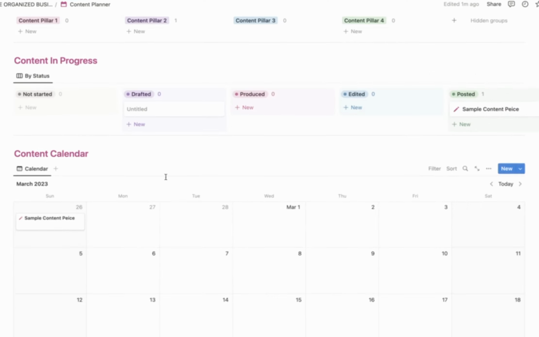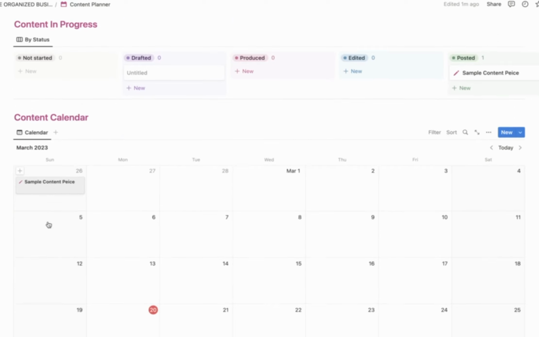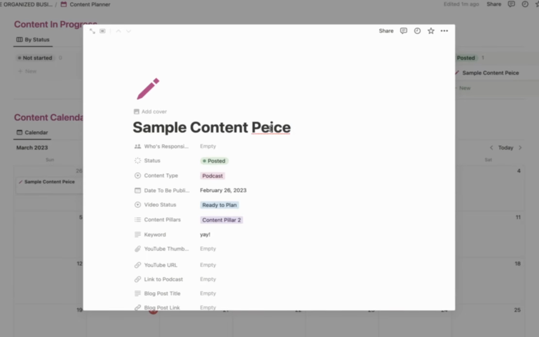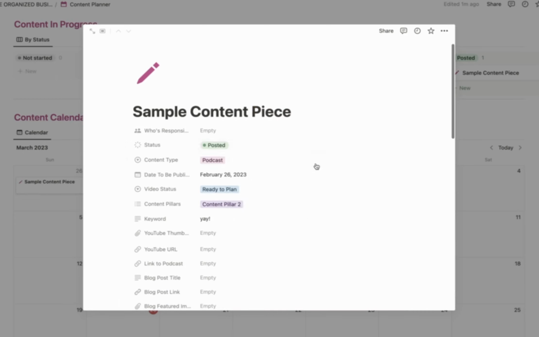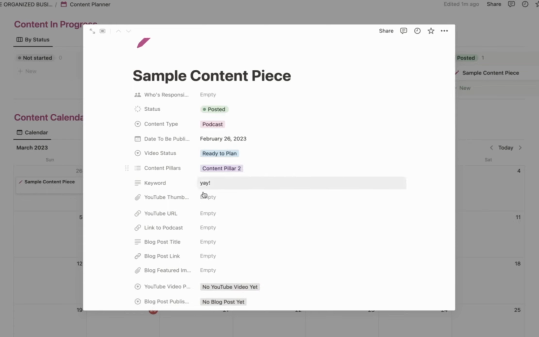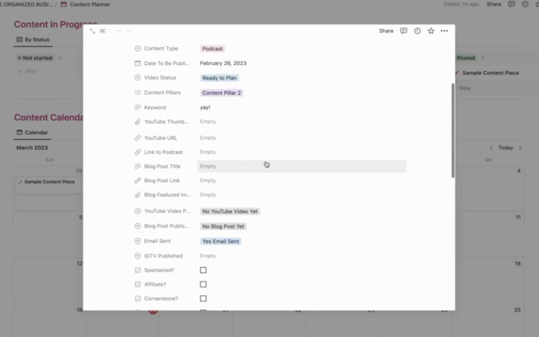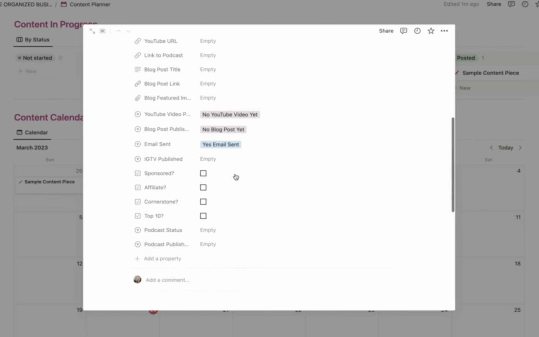This little piece will just move along here in a Kanban board style until it becomes complete. And then down here, you'll see that same template on your calendar so you know exactly when it's going to be posted. So if I open this sample template, what you'll see here is how I've spelt piece wrong. But you'll see you can tag who's responsible for this, whether it's you or somebody on your team, date to be published, its status, the content pillar again, any keywords that you are aligning it to, your YouTube thumbnail and URL once it's posted, a link to the podcast if that's what you have, or a blog post, link and title. So I have crafted this for all of the various different mediums.